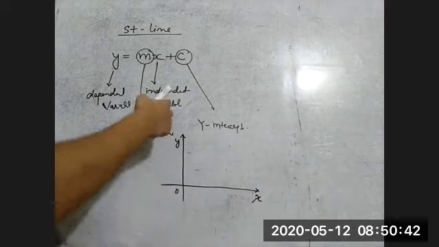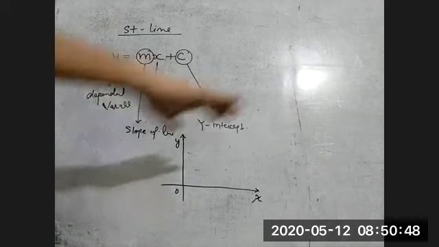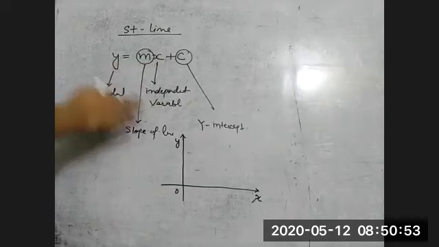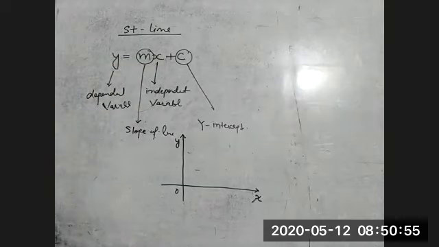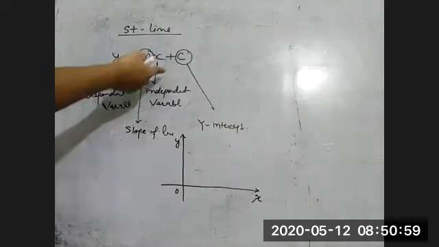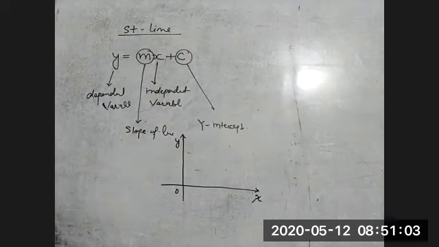This is called the coordinate axes, perpendicular to each other, horizontal and vertical axis. So we can keep this x and y in horizontal and vertical. Now we have to draw how the value of x is changing, because we can take x any value because this is independent, and the y value will be dependent.